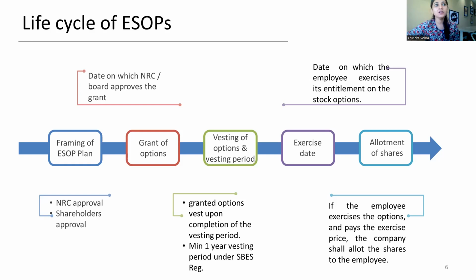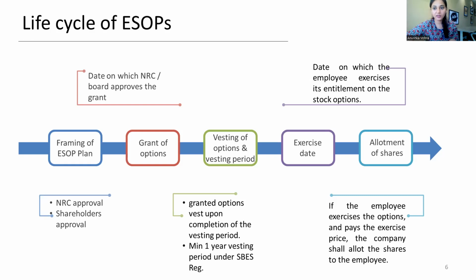So a practical vesting period of say 5 years, 6 years should be prescribed. There are also certain circumstances where there is no minimum vesting period. We'll be discussing that.